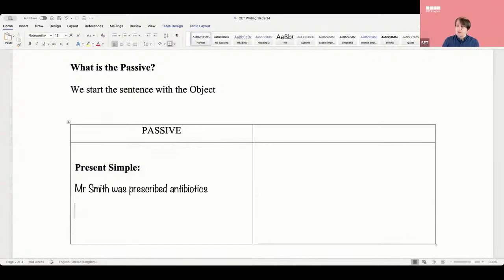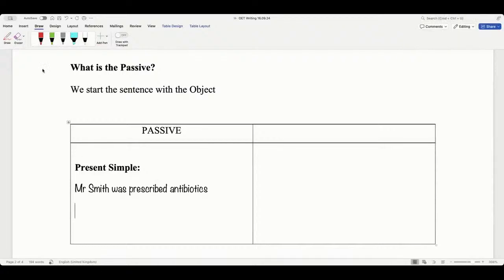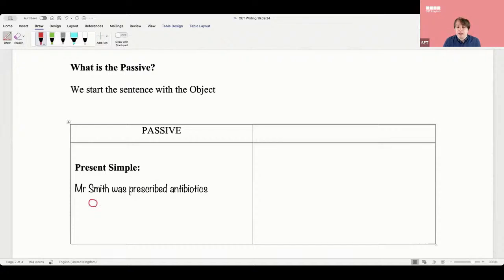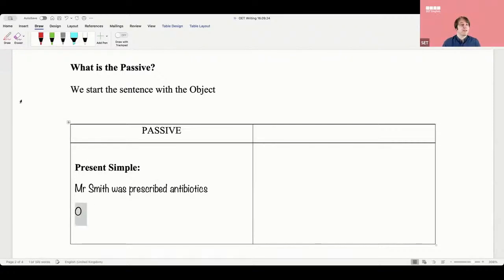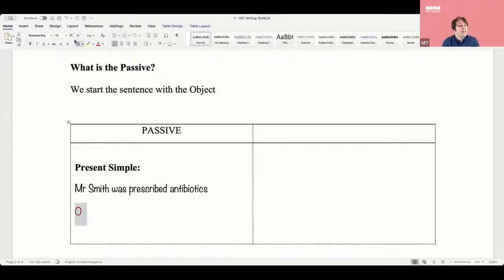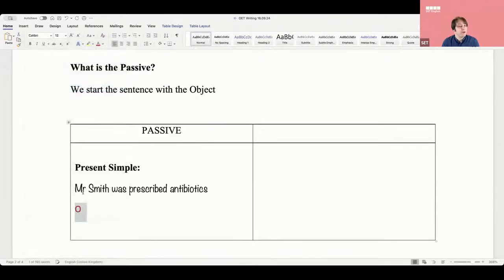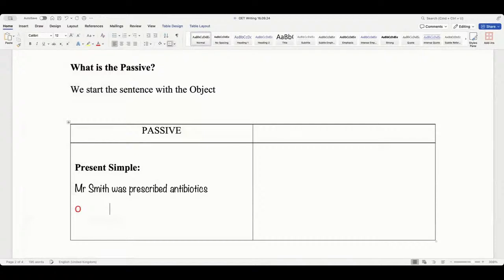So that means, Mohadissa, where is the object of the sentence? The object of the sentence is Mr. Smith. And this is very important, isn't it? He is not the subject, he's the object. Where's the verbs? Everyone, where's the verbs? Prescribed. In fact, I'm going to do this more accurately. So we have object like this, and then is it always be verb, guys? Yeah, we must always have be verb. So was, were, is, right?